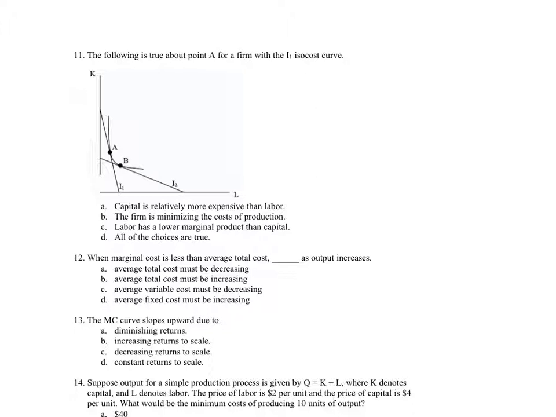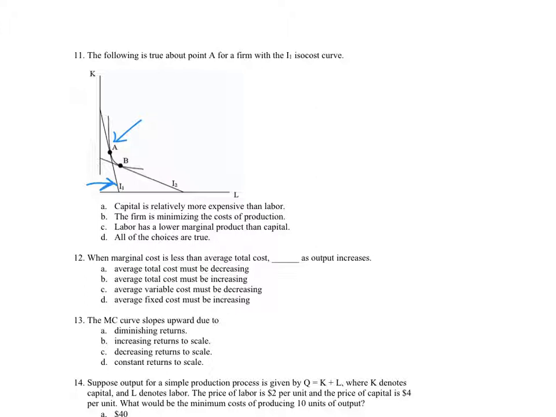The following is true about point A. So we're at point A, for which a firm with isoquant I1 and isocost curve. Okay, sorry. So there it is.